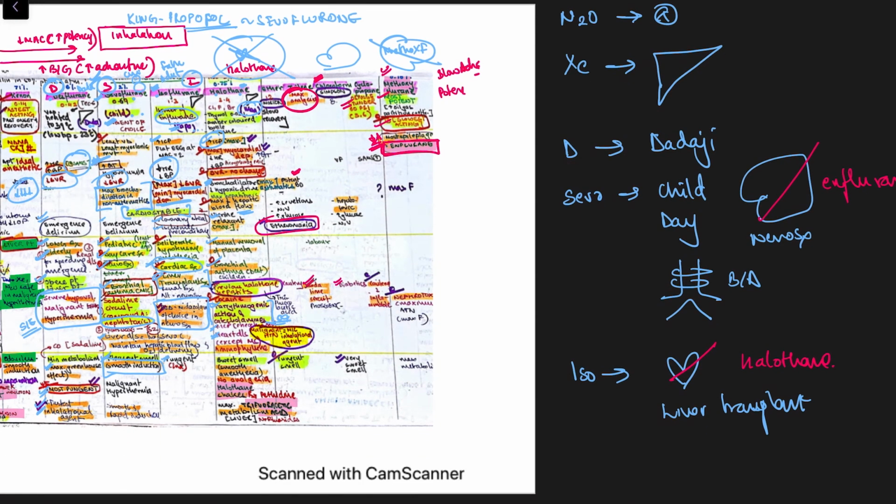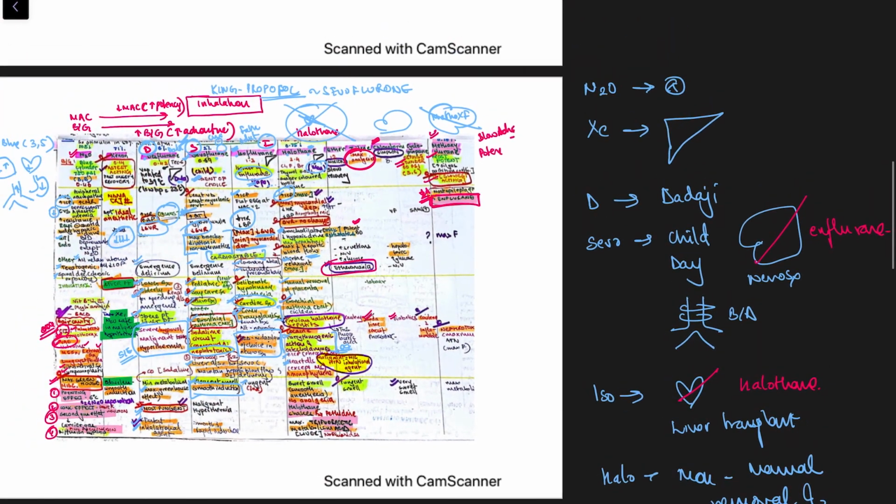Then halothane is used for mom, so it will be used in manual removal of placenta. Right, and it is the best for bronchial asthmatics. Okay, so these were all the inhalational agents.